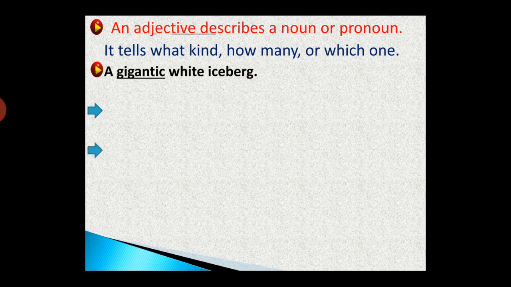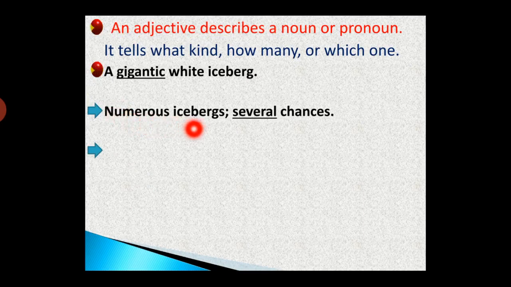Another example. Numerous icebergs, several chances. Numerous icebergs here. Numerous means a lot of. It describes icebergs. And several, another adjective, describes chances, the noun. Another example. This lifeboat. This, we call it, guys, a demonstrative adjective, because it describes lifeboat.